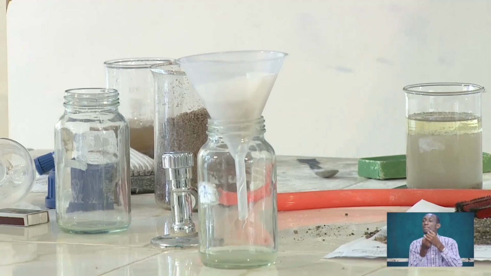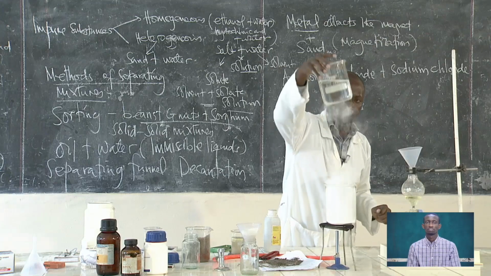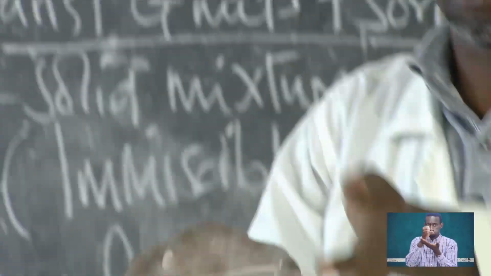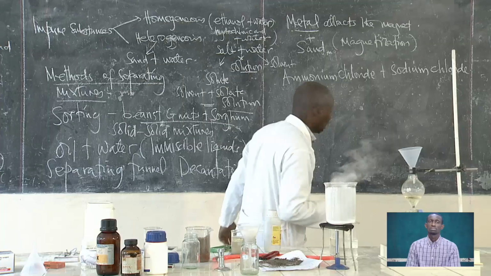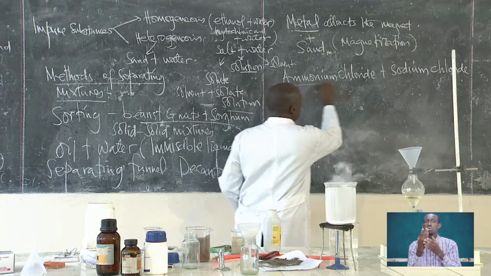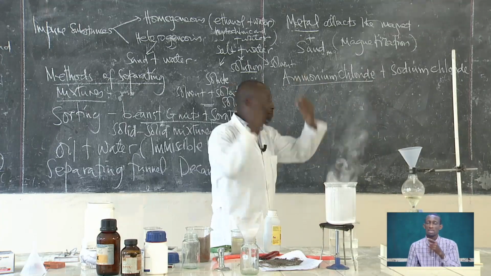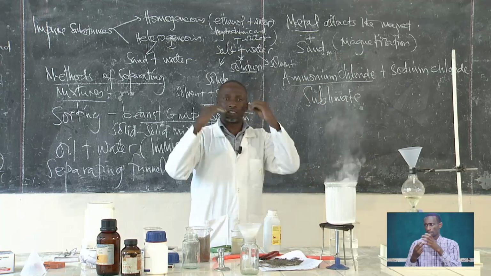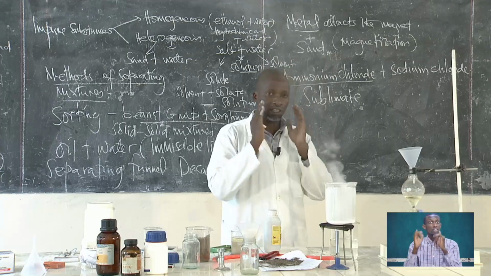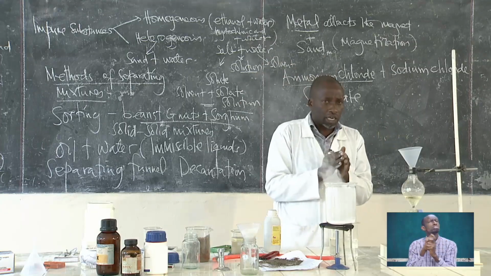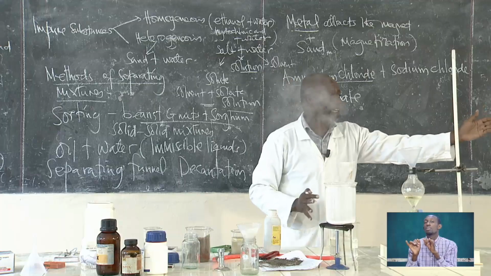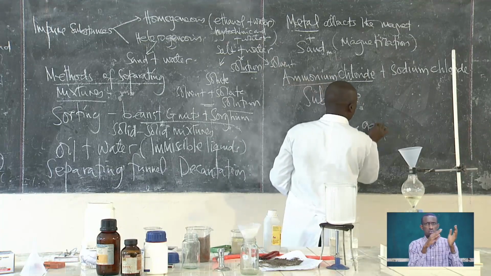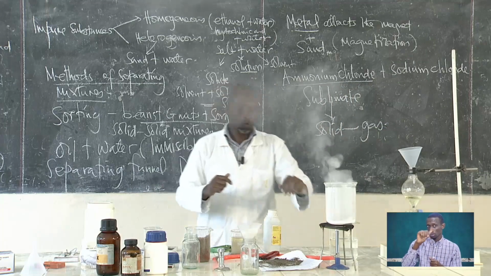It will be clear. So I have to come back to this one. When you look at the beaker here, there is some solid forming here. These fumes of the gas that are coming are, as we said, ammonium chloride. Ammonium chloride is a sublimate. So what do I mean by a sublimate? A substance that, when it is heated, changes directly. It doesn't pass through the liquid, but changes directly from solid to gas. And when it cools down, this is what happens.